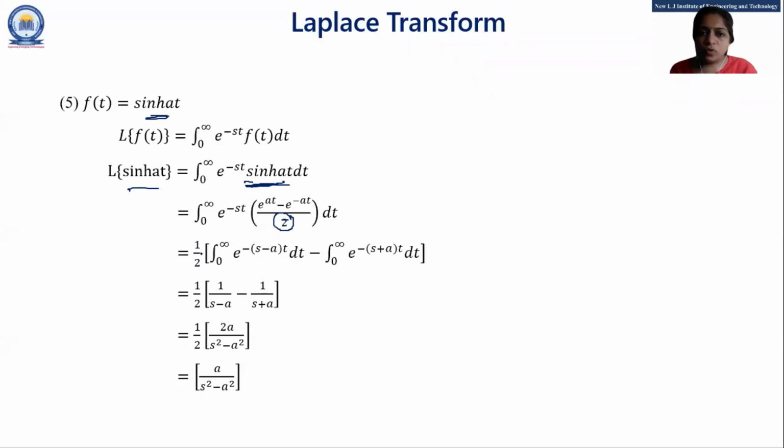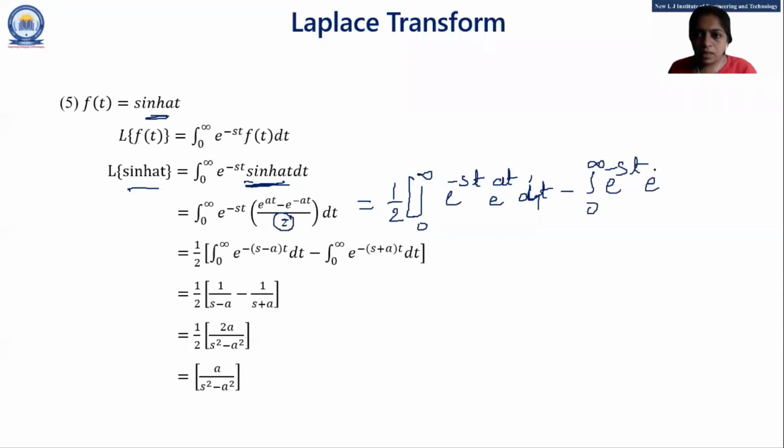Okay. So, after replacing sine hyperbolic formula into the exponential form, if I skip this bracket, I put this 2 out of the integral. So 1/2 common for both the terms. Then integration 0 to infinity e raised to minus st into, see, like this, 1/2 0 to infinity. This is e raised to minus st e raised to at dt, right? Minus 0 to infinity e raised to minus st e raised to minus at dt.